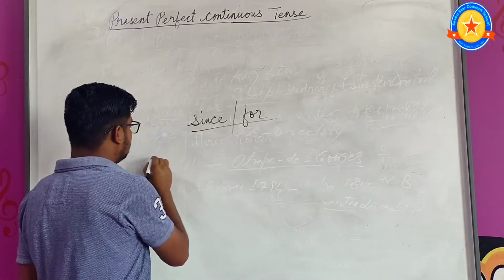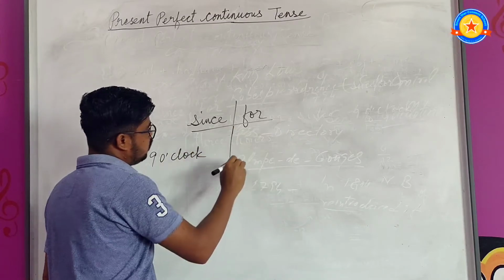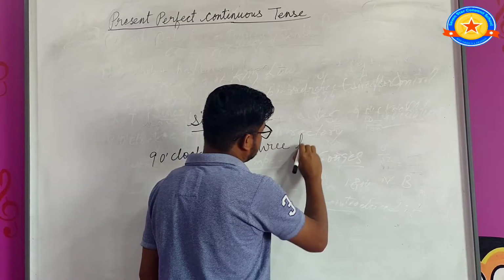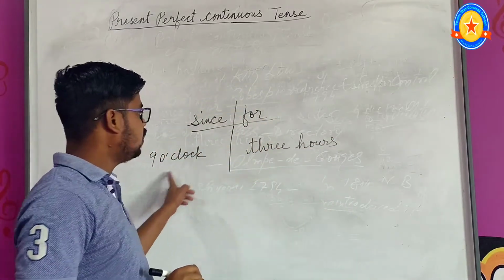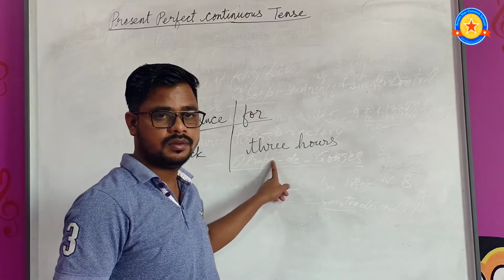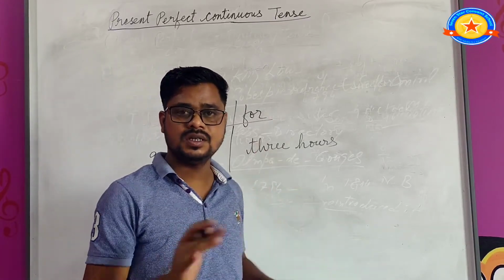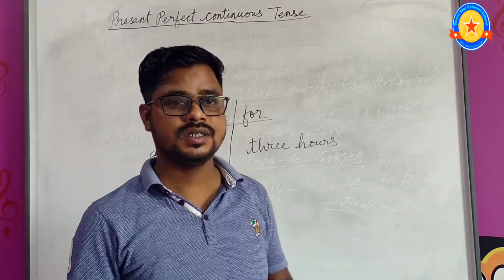For example, 9 o'clock. For example, 3 hours. Okay, so this is point of time and this is period of time. So like this we have to use since and for in present perfect continuous tense.